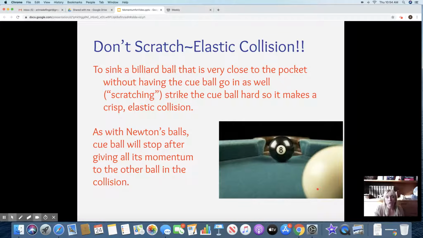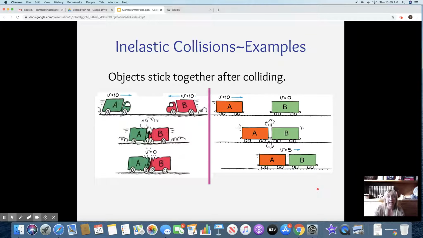Okay. When you look at hitting that 8-ball, you should be thinking about a nice, crisp, elastic collision. So you don't want to strike it and just have your balls roll forward. You want a nice collision. So you're going to give it a little bit of momentum so that it bounces back.